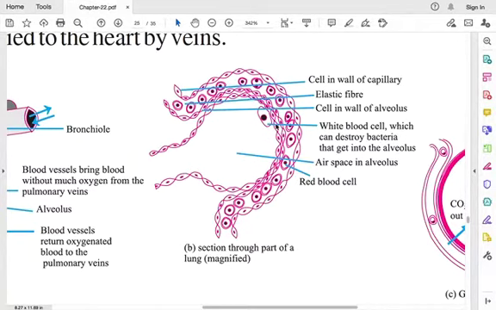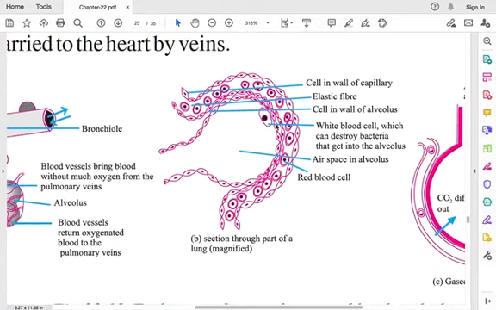Here you have white blood cell. The purpose of the white blood cell is to destroy the bacteria that get into the alveolus, and this is the air space in alveolus, okay. This is the alveolus, it has air space in it, and surrounding it you have red blood cells.